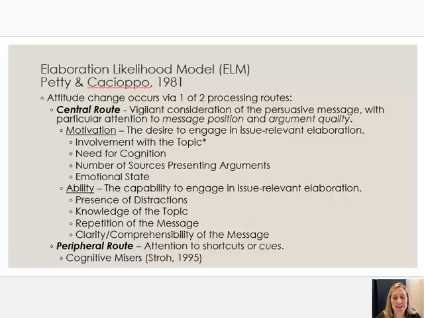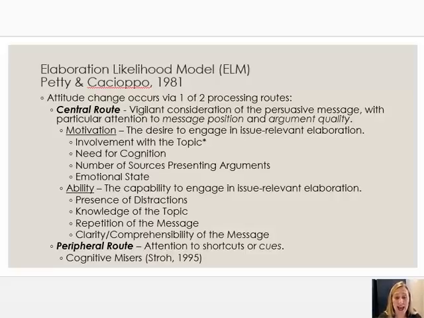Some of that won't necessarily lead to long-term effects. For me, that's the problem with the peripheral route processing. It's true that you can get attitude change through the peripheral route or you can get it through the central route. That's true. But to me, the quality of the attitude change is different. Not just to me, research backs me up on this.